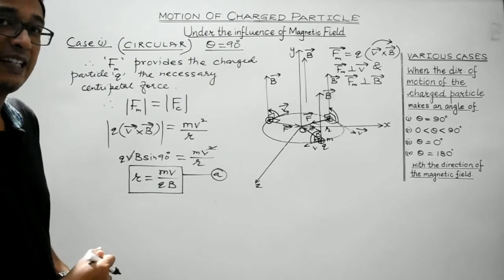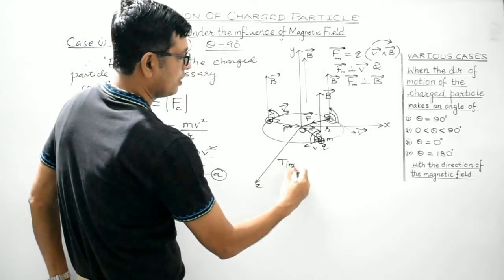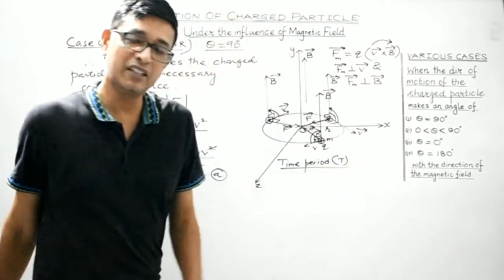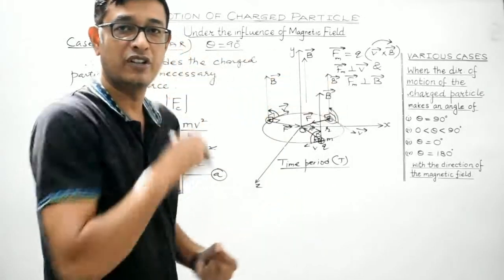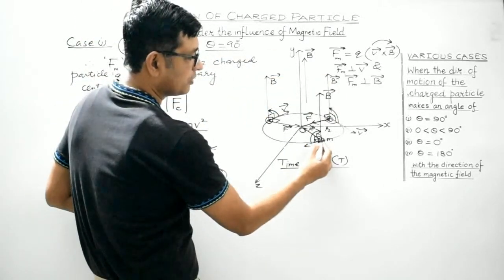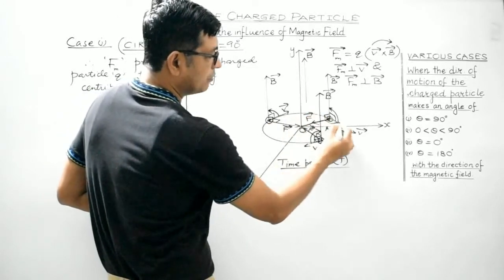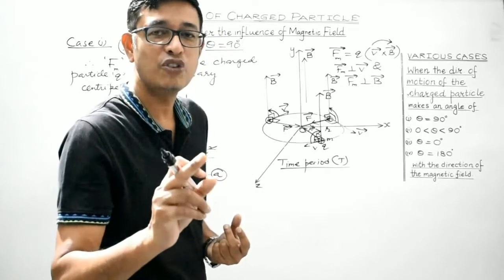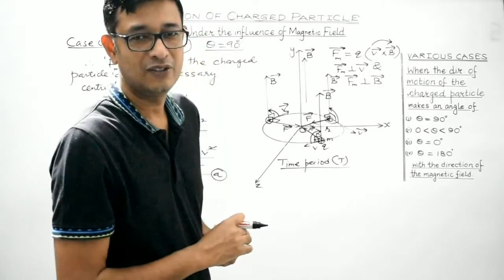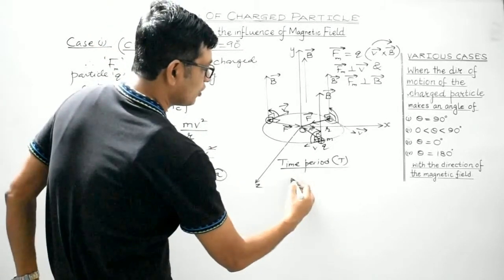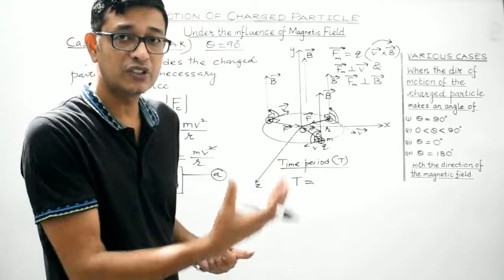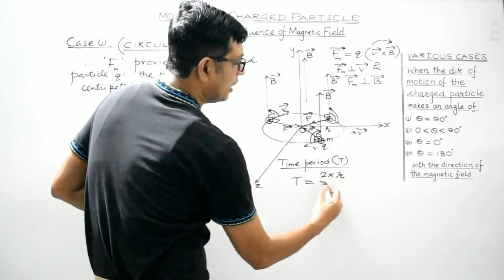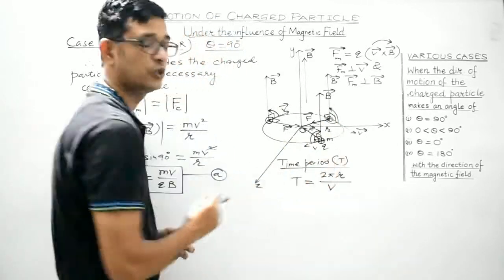Now the expression for the time period. Students, time period, as you are aware, is the time taken by the charged particle to complete one revolution, right? Suppose the charged particle starts from this point, it will take a particular time to complete one revolution. That time taken by the charged particle to complete one revolution is known as its time period. So let's find out the expression for the time period. Time period T would be equal to distance over speed, isn't it? The distance during one complete revolution would be 2 pi r, and it is covering this distance with speed v.